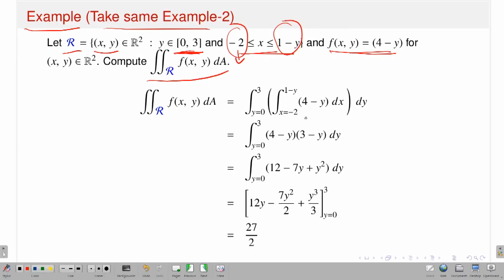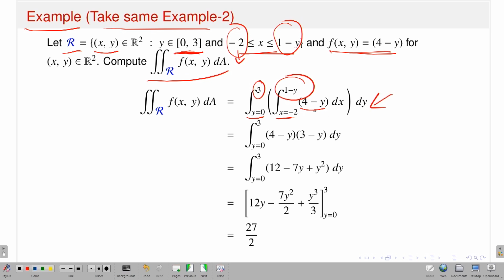So, by the earlier Fubini's theorem, this is my function f of x, y. I have to perform the x integral first, but you have to be careful with the limits, because at x equal to -2 the line is entering the region. So I have a horizontal line entering the region at x equal to -2, and at x equal to 1 minus y it is leaving the region, because this is a horizontal strip. Then you vary your horizontal line from bottom to top, so at y equal to 0 you have the bottom horizontal line, and at y equal to 3 the top horizontal line, and you perform this iterated integral.